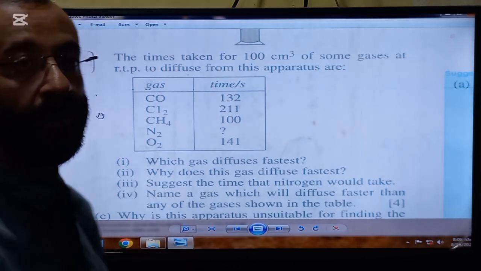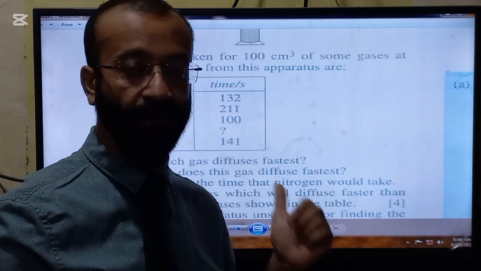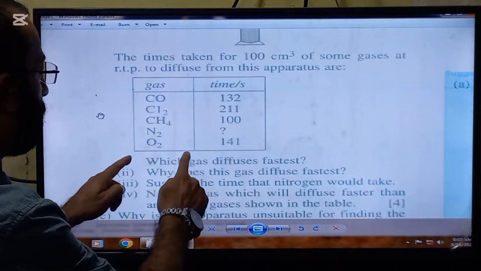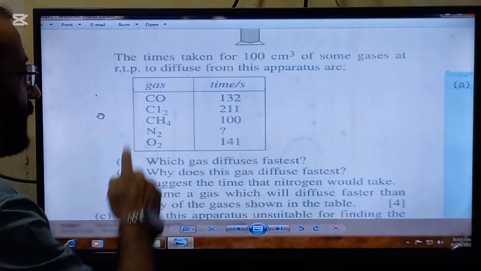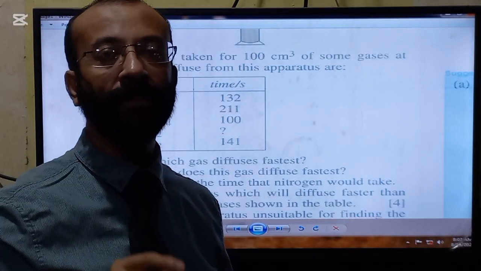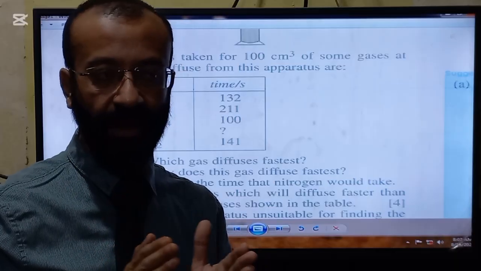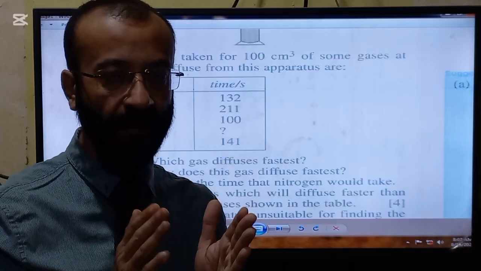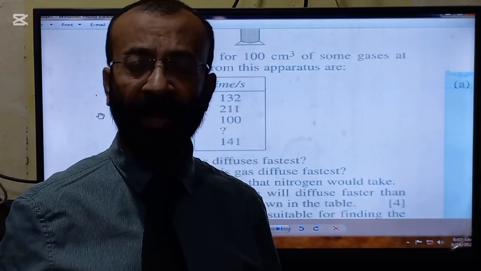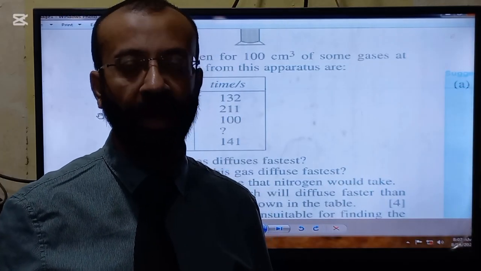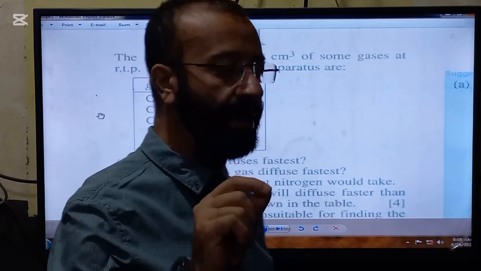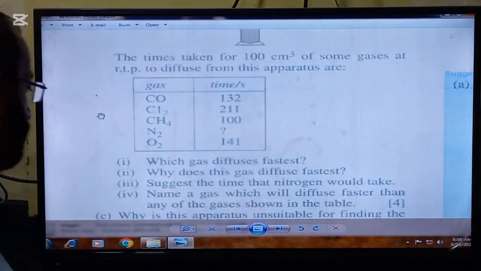But the method to find the rate of diffusion is, first we find the relative molecular mass of all these gases, and the gas with the least relative molecular mass will have the fastest rate of diffusion, because the gas with the least relative molecular mass will have the least density and the maximum rate of diffusion.